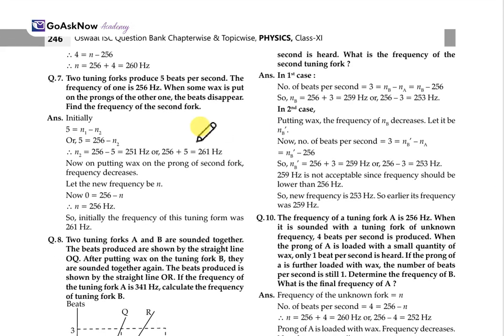Now two tuning forks again with 5 beats, and the frequency is given. When some wax is put on the prongs of the other one, the beats disappear. Find the frequency of the second fork. Initially, 5 is equal to n minus n1, so we get the value of n is equal to 261. Now putting the wax on the prong of the second fork, the beat will be 0. So 256 minus n is 0, and the value of n we get is 256. So initially the frequency of the tuning fork was 261.